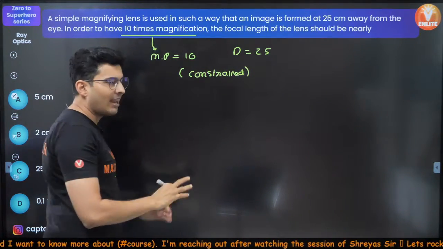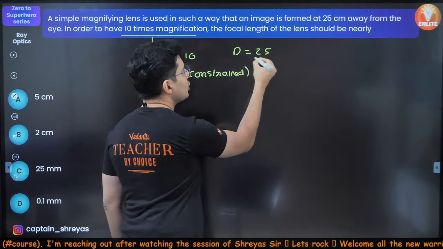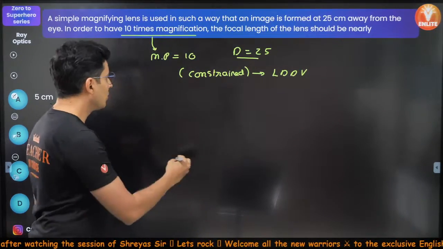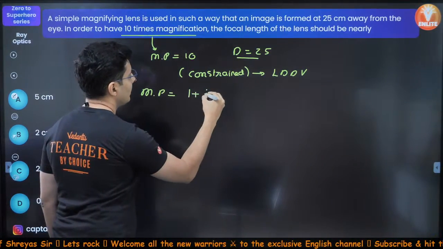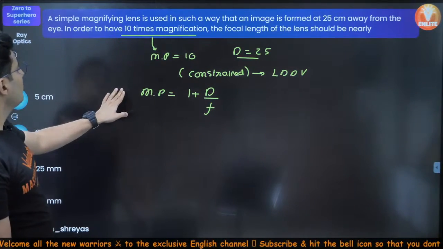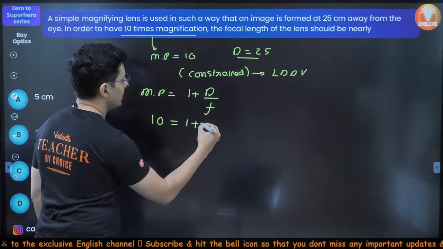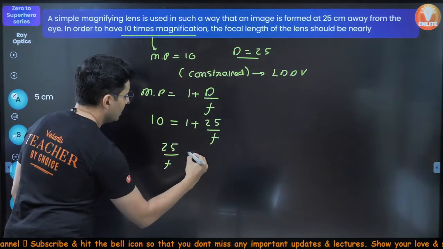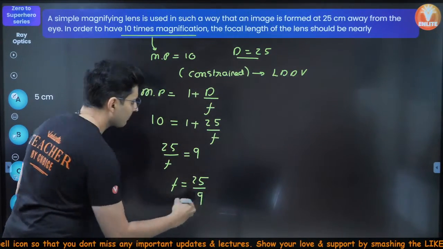It's not for relaxed, it's when your eyes are strained and you are watching it at the least distance of distinct vision. So the magnifying power formula is nothing but 1 plus d by f. Okay, so what do we have over here? Magnifying power is 10 is equal to 1 plus d is 25, f I don't know, so 25 by f is equal to 9, so f is equal to 25 by 9.